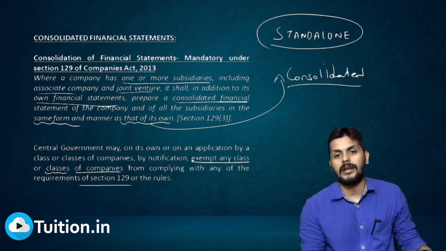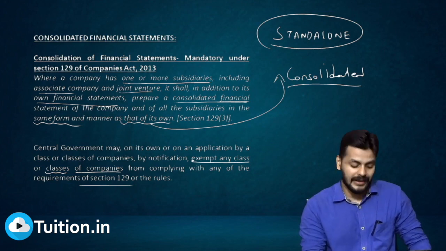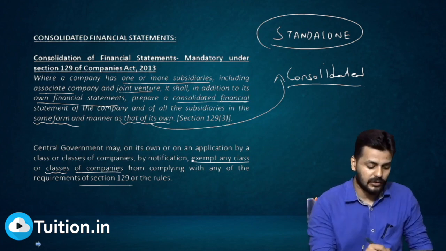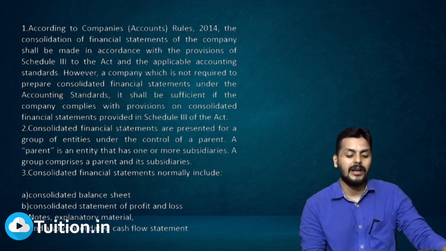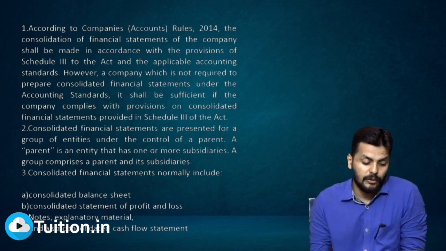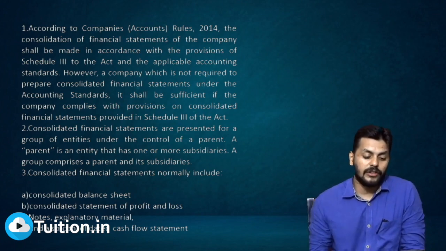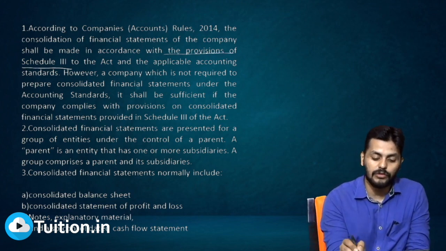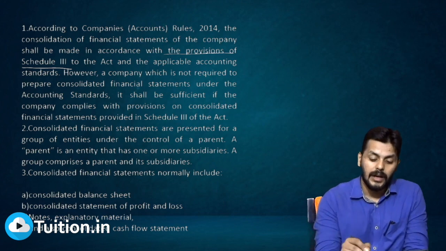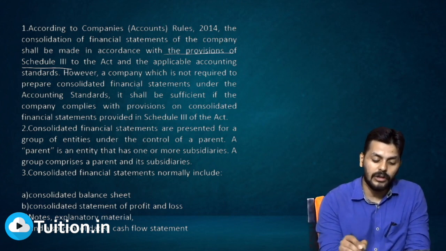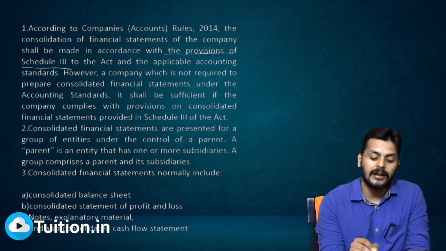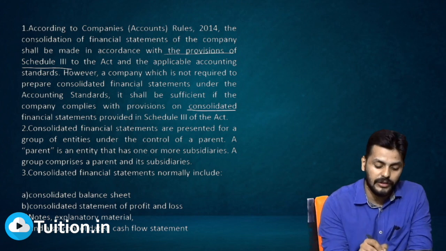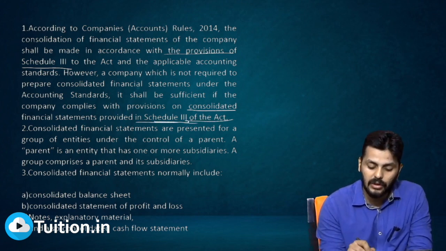As per section 129, we are now looking at what exactly consolidated financial statements are. According to the Companies (Accounts) Rules 2014, the consolidation of financial statements of a company may be made in accordance with the provisions of Schedule 3 of the Act. However, for a company which is not required to prepare consolidated financial statements under the accounting standard, it is sufficient if the company complies with the provisions of consolidated financial statements in Schedule 3 of the Act.